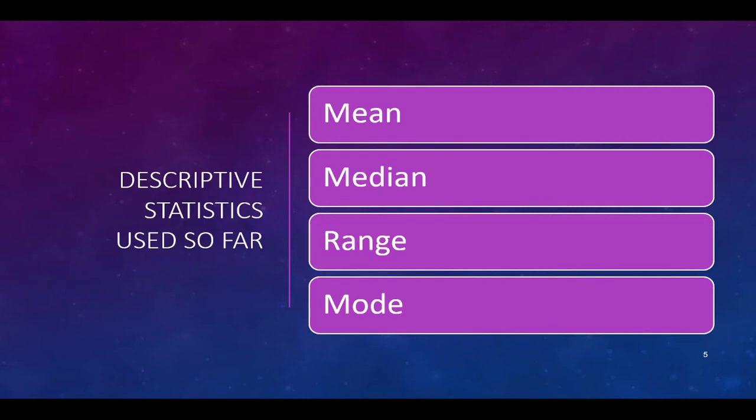So we've used these common descriptive statistics. We've used mean, which is the calculated average; median, which is halfway in a list that has been sorted; range, a measure of dispersion or how spread out the numbers are; and mode, which is the value occurring most often. Mean, median, and mode are all descriptors of the central tendency, whereas range is a measure of dispersion. We're going to add two more descriptive statistics into our toolbox: variance and standard deviation. So let's take a look at those.